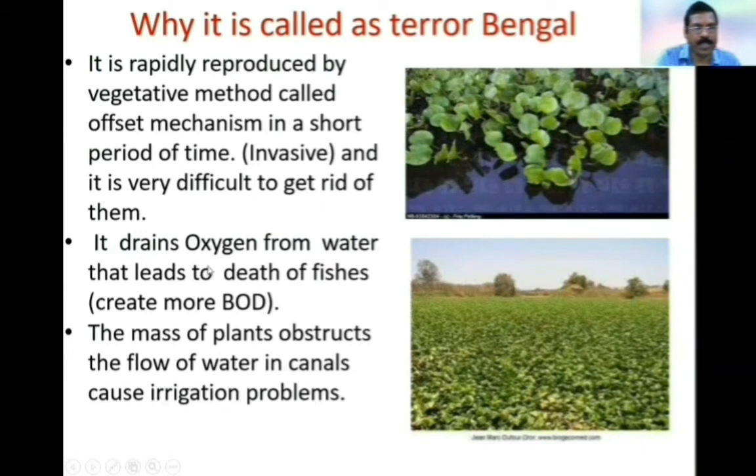It drains oxygen from water, which leads to the death of fishes. You see here, the mass of plants obstructs the flow of water in canals and causes irrigation problems. Because of the above reasons, Eichhornia is called the terror of Bengal.